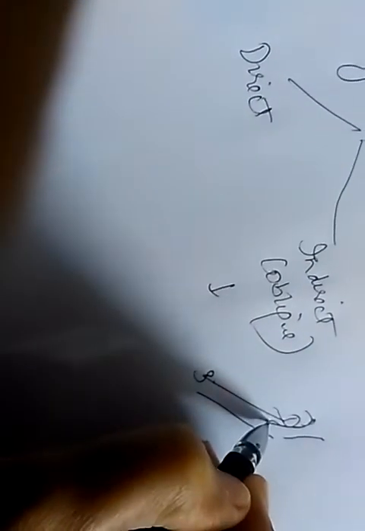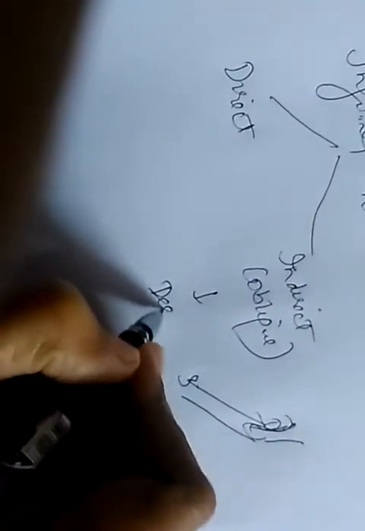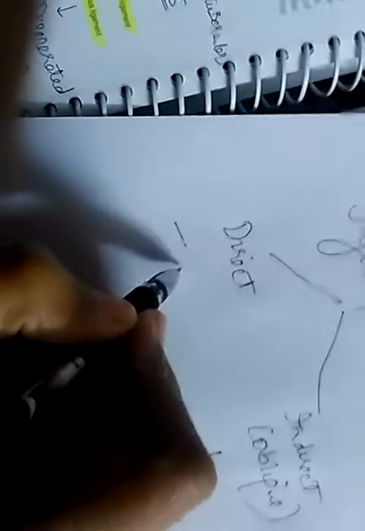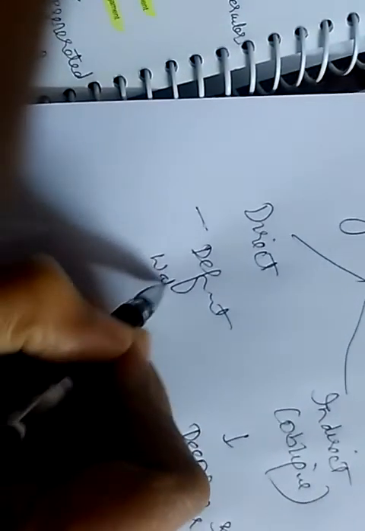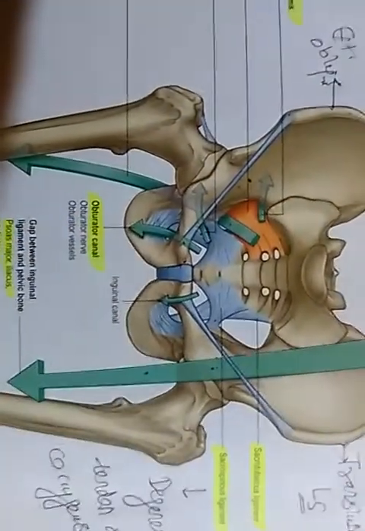In indirect inguinal hernia, the herniation of contents in the form of a sac enters through the deep inguinal ring. Whereas the direct inguinal hernia goes straight through the deficient walls. I will discuss the hernia in detail later on. For now you just need to see what else can be asked from here.